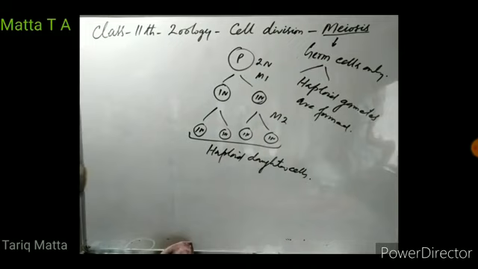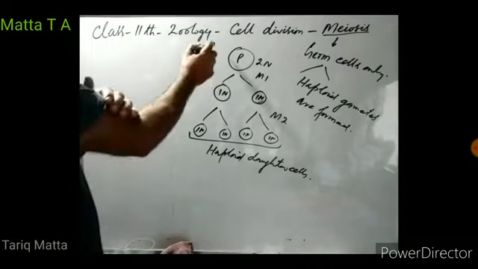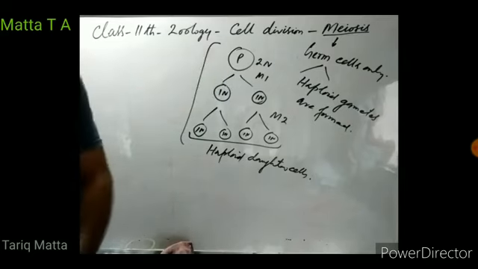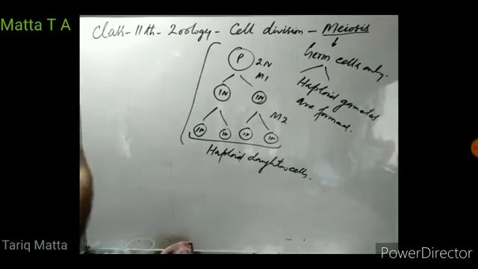So the first difference between mitosis and meiosis is that in mitosis only two daughter cells are produced and both are diploid. Meiosis occurs in two stages, meiosis 1 and meiosis 2. At the end of meiosis, four haploid daughter cells are produced.